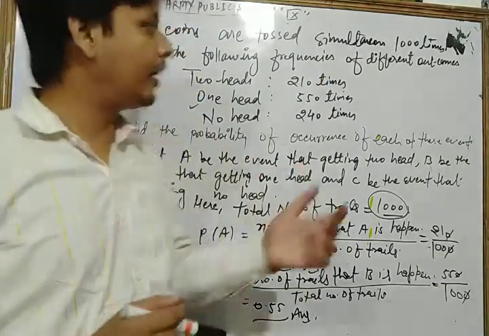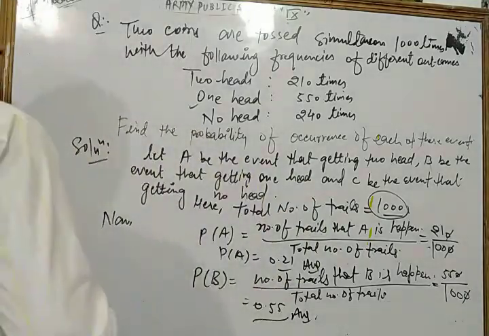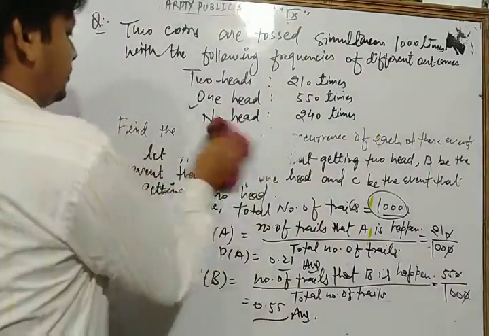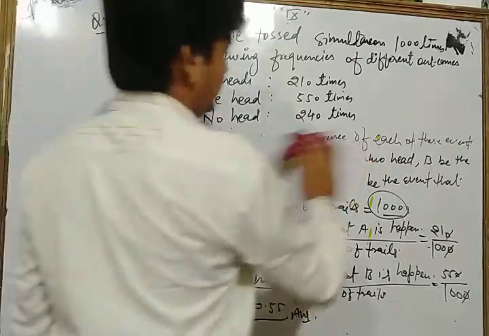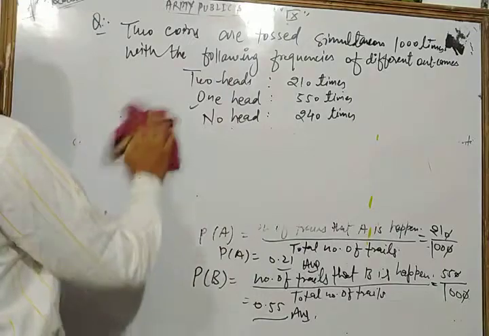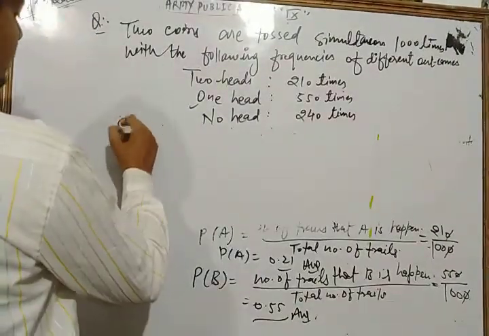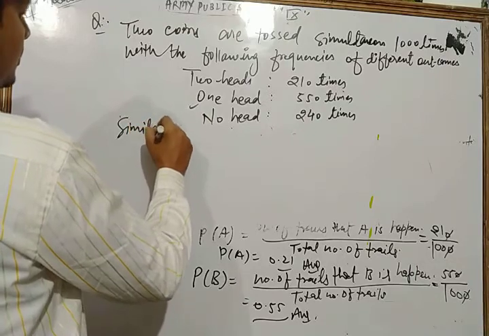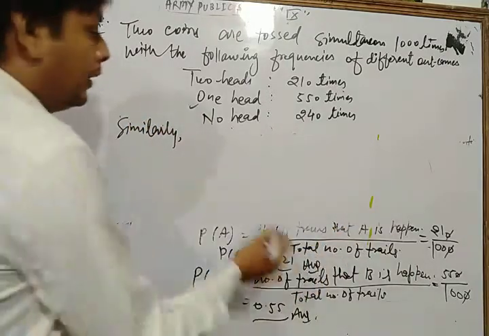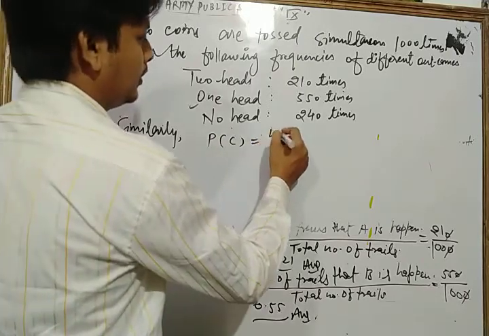Similarly, dear students, we find the probability of an event C. Let's see. Write in this way. Probability of an event C is what?